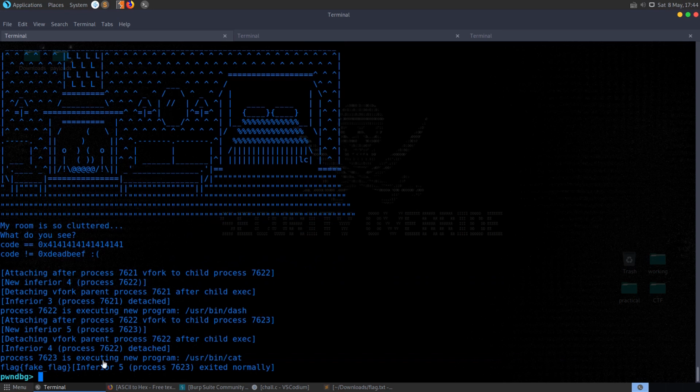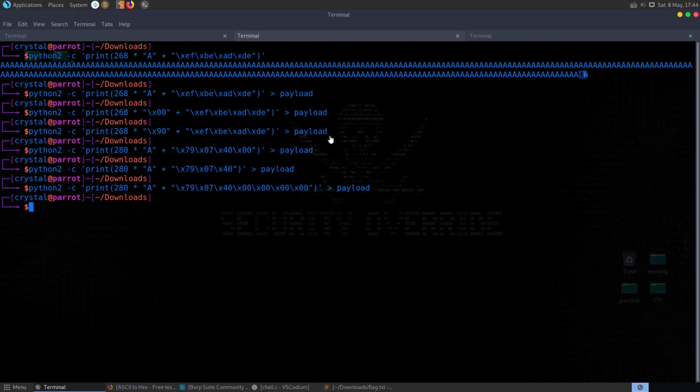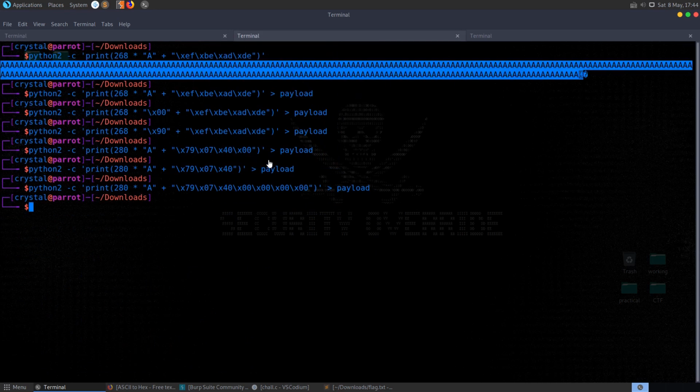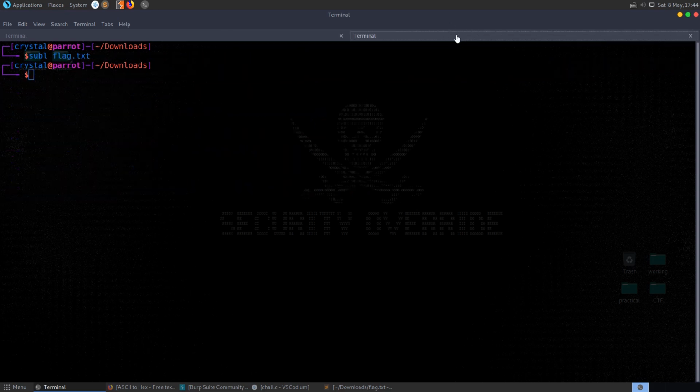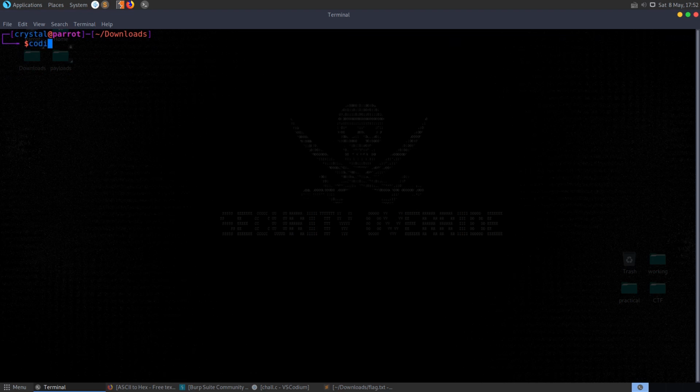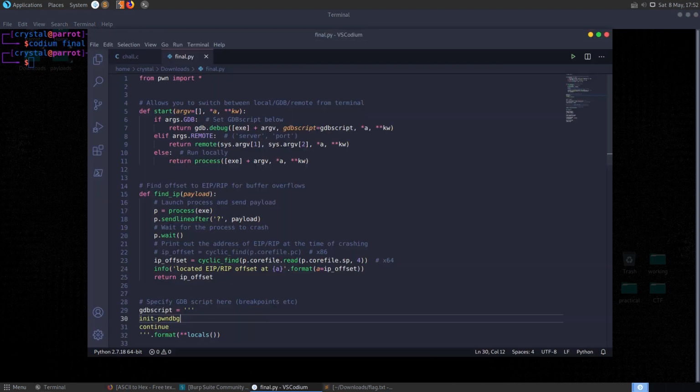Alright, so that was a little bit of messing around to get that to work, but let's go and do this in PwnTools anyway, which is how I initially solved this. I think it's good sometimes just to go through and test this out manually, but let's go and check out the PwnTools script. So I'll open up the finished script here.